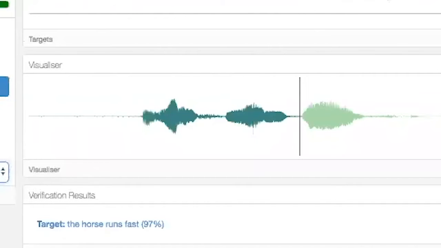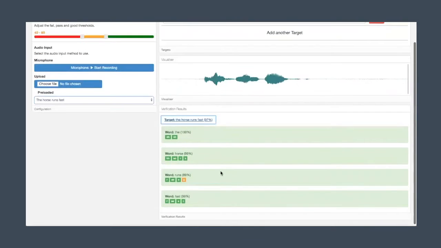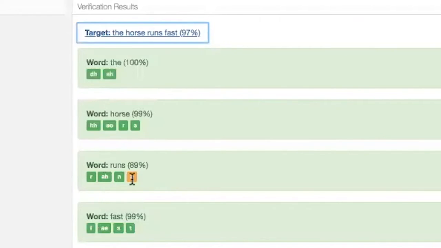The horse ran fast. With verification, the client uploads the audio as well as the text that they are interested in verifying. In this case, the child was asked to read "the horse runs fast" and instead said "the horse run fast." You can see the Z sound in run scored low because the child under-articulated that part of the word. We can see that this one mistake doesn't affect the utterance score too much, but if we break it